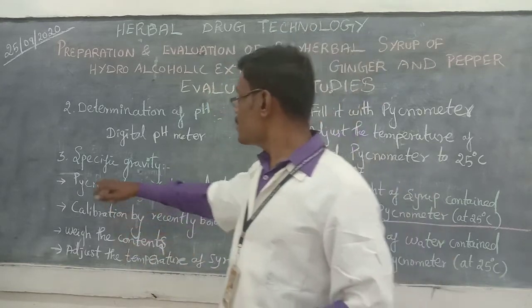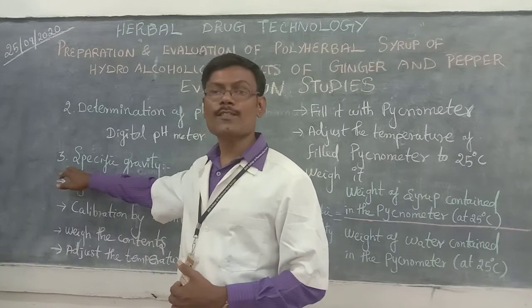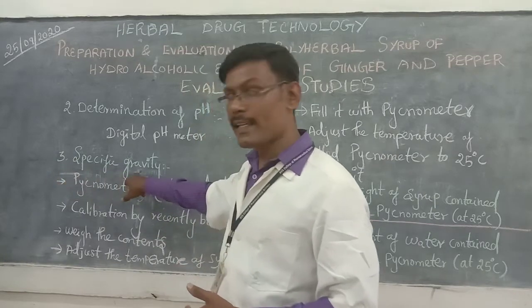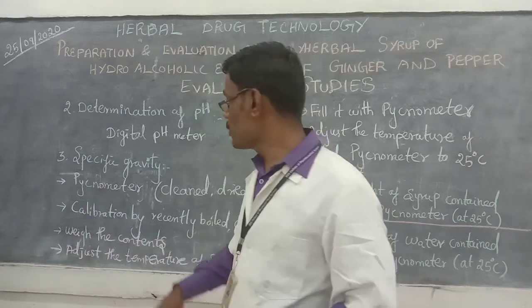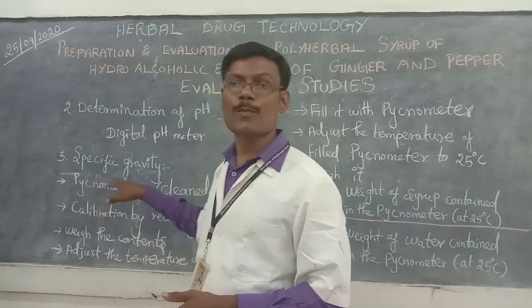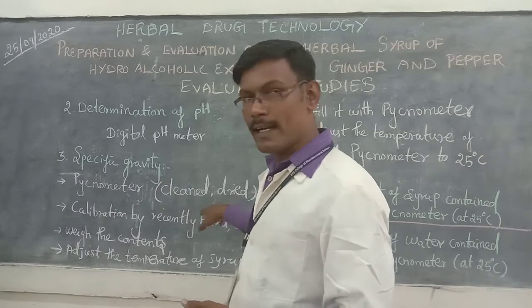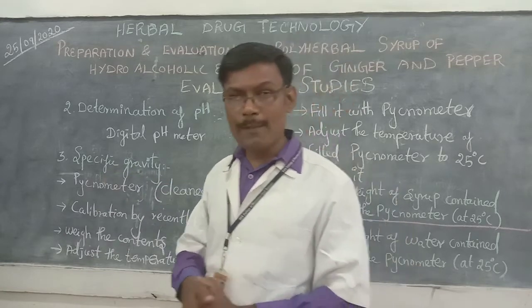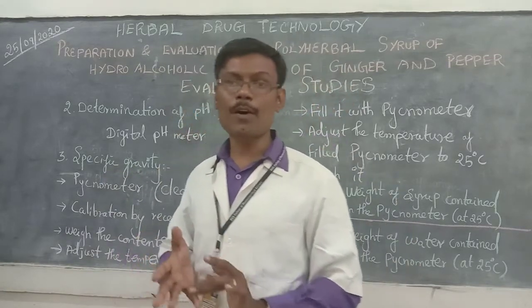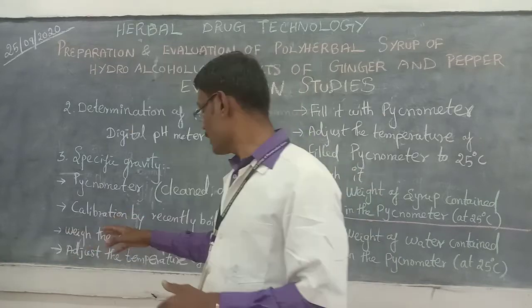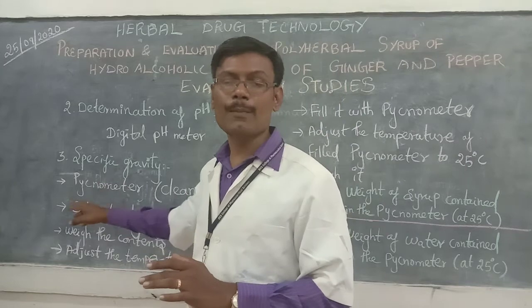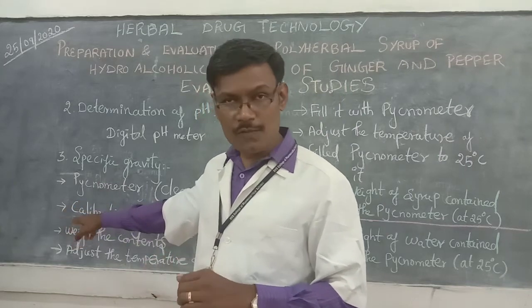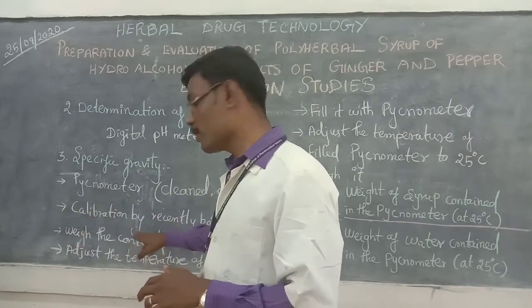Then next, the third evaluation parameter is specific gravity. For determination of specific gravity, a pycnometer is used. First of all, the pycnometer should be thoroughly cleaned and dried. Then it should be calibrated by using recently boiled and cold water. The pycnometer with the recently boiled and cold distilled water should be weighed at 25 degrees Celsius.